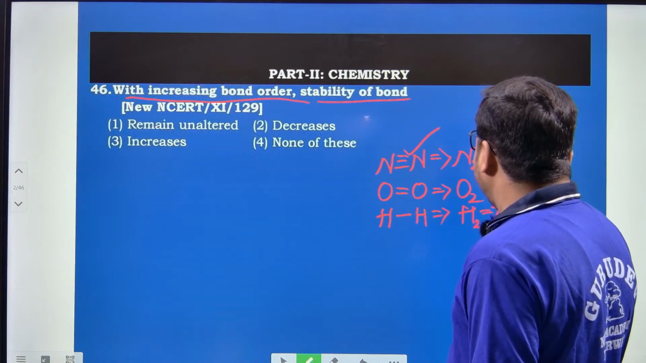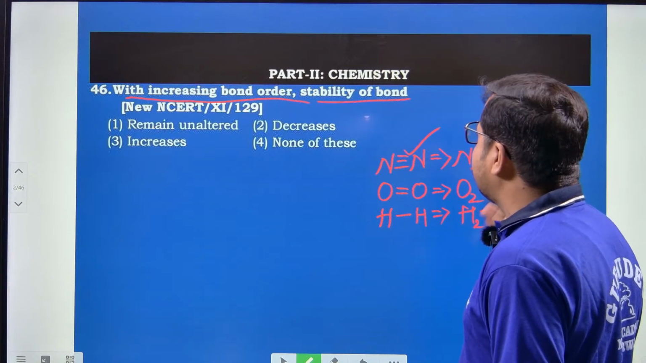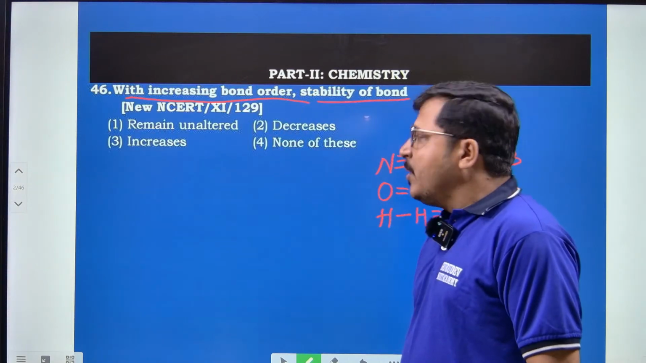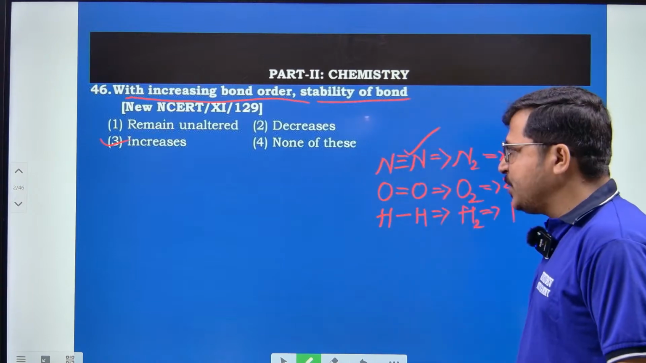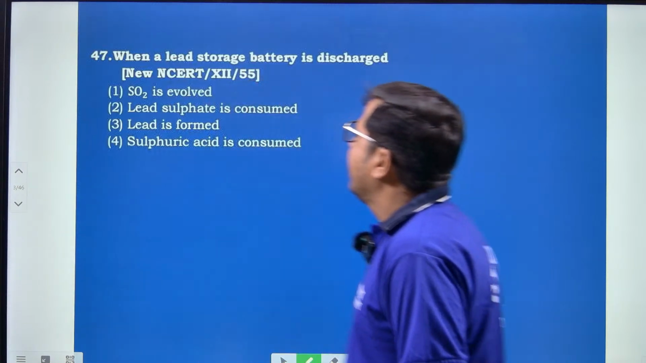According to this, the stability of the bond increases with increase in the bond order. Hence, the right option is option number 3.